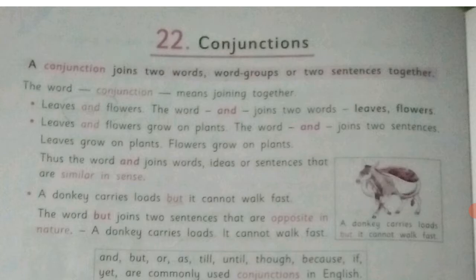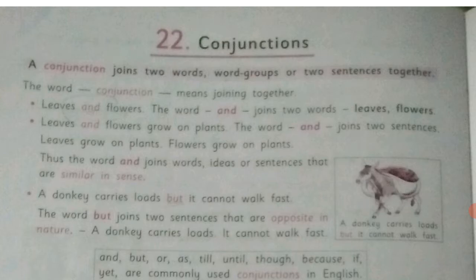The word and joins two sentences. Now here two sentences are joined with the help of and. Leaves and flowers grow on plants. Leaves grow on plants, flowers grow on plants. Thus the word and joins words, ideas or sentences that are similar in sense.